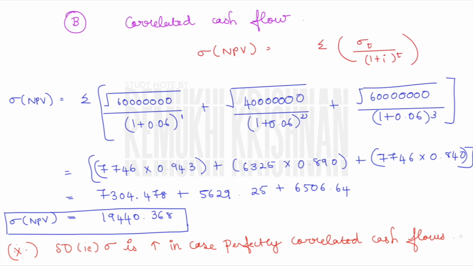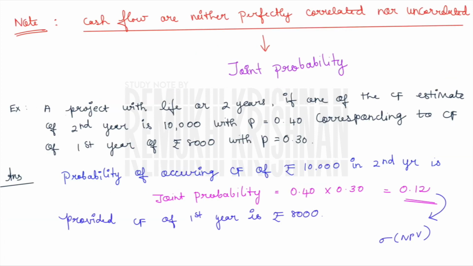Finally, we are going to see the last part, where cash flows are neither perfectly correlated nor uncorrelated. Here you are just going to use a joint probability. For example, there is a project with a life of 2 years. If the cash flow estimate of the second year is 10,000 with probability 0.40, corresponding to a cash flow of the first year of rupees 8,000 with probability 0.30, how will you proceed with this sum? This is so simple. First of all, you find your joint probability for the second year. Joint probability is nothing but the probability of the first year and the probability of the second year. So 0.40 into 0.30 comes to be 0.12, provided the cash flow of the first year is rupees 8,000. Only under that same condition will this work out.